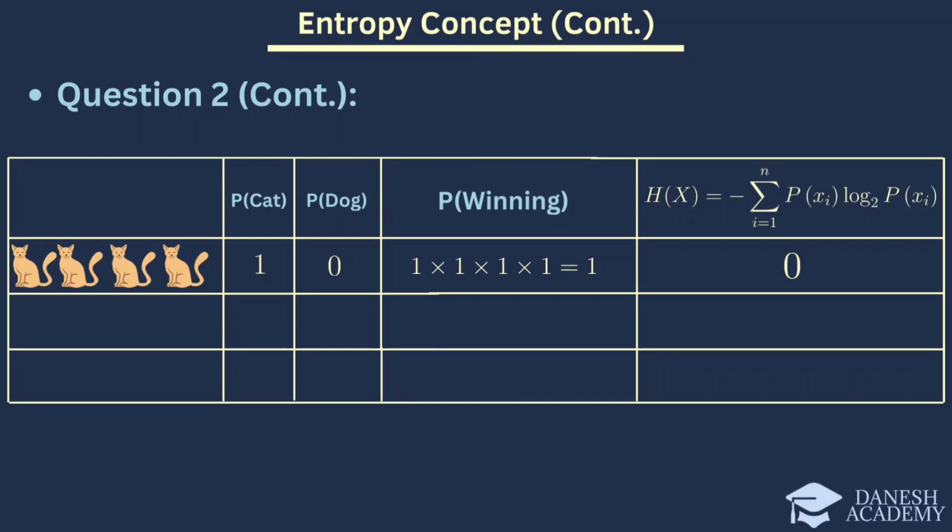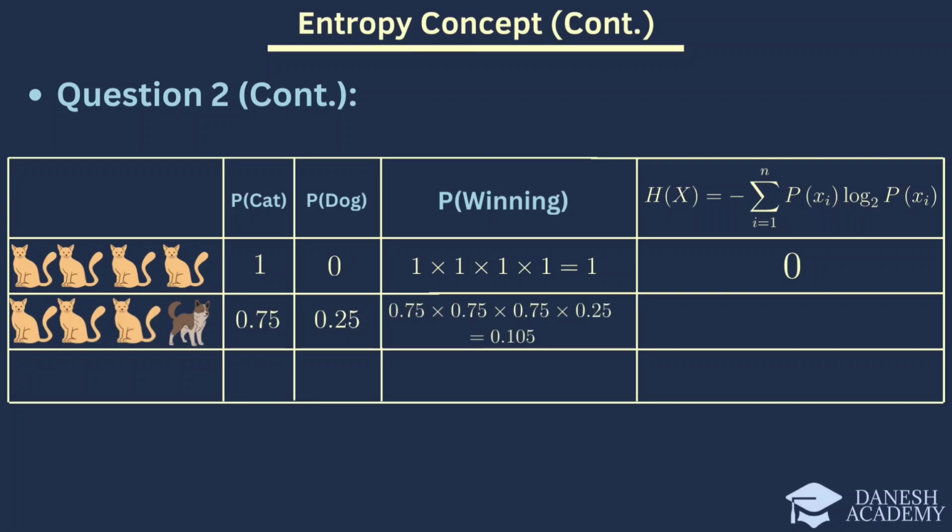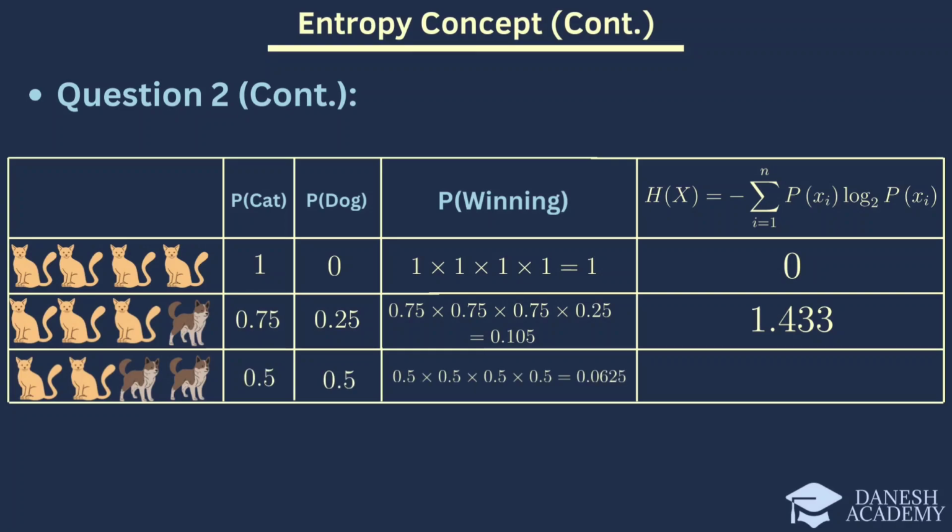In the second case, the probability of my pet being a cat is 0.75 and a dog is 0.25. The calculated entropy is higher than the first case, reflecting increased uncertainty. In the third case, the probabilities for cats and dogs are both 0.5. The calculated entropy is 2, which is the highest, indicating maximum uncertainty when probabilities are equal.